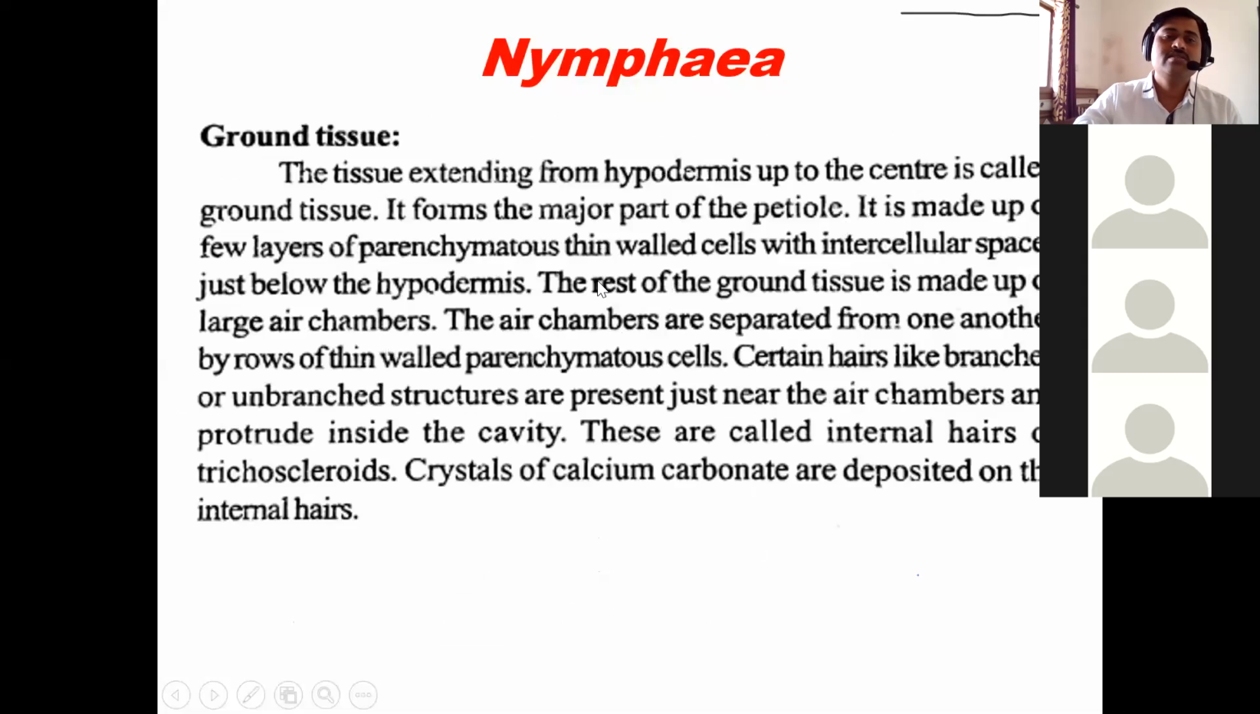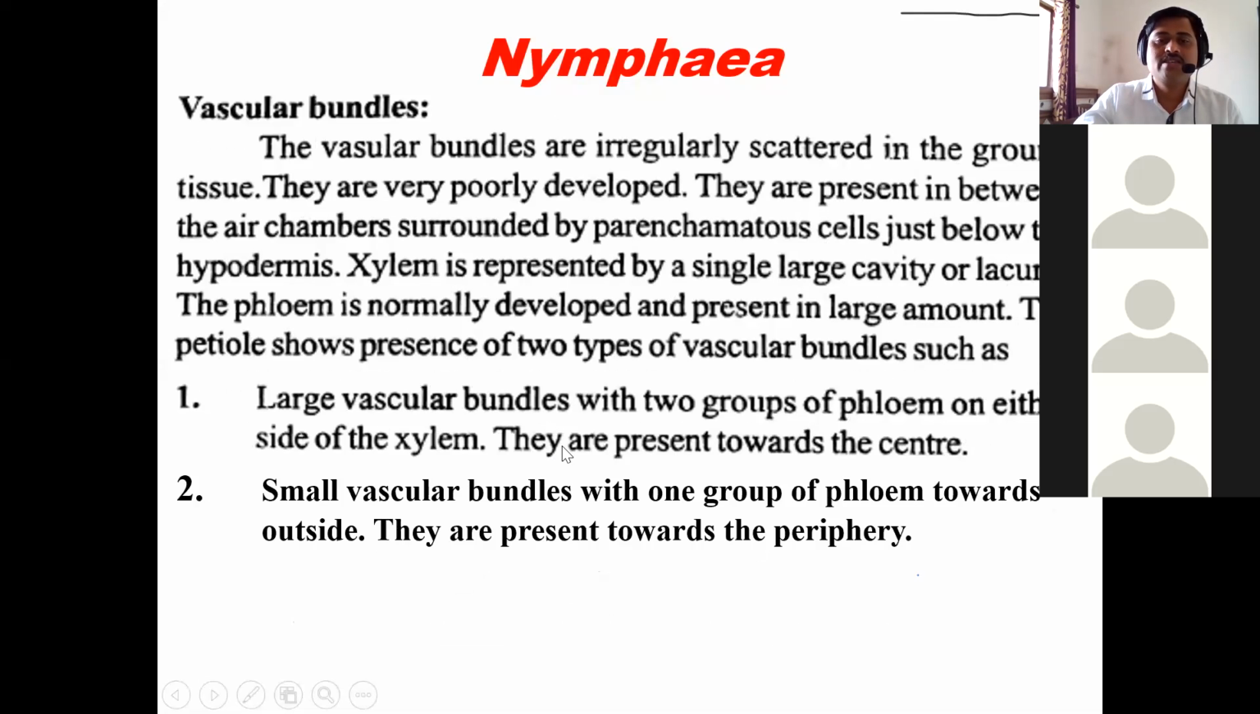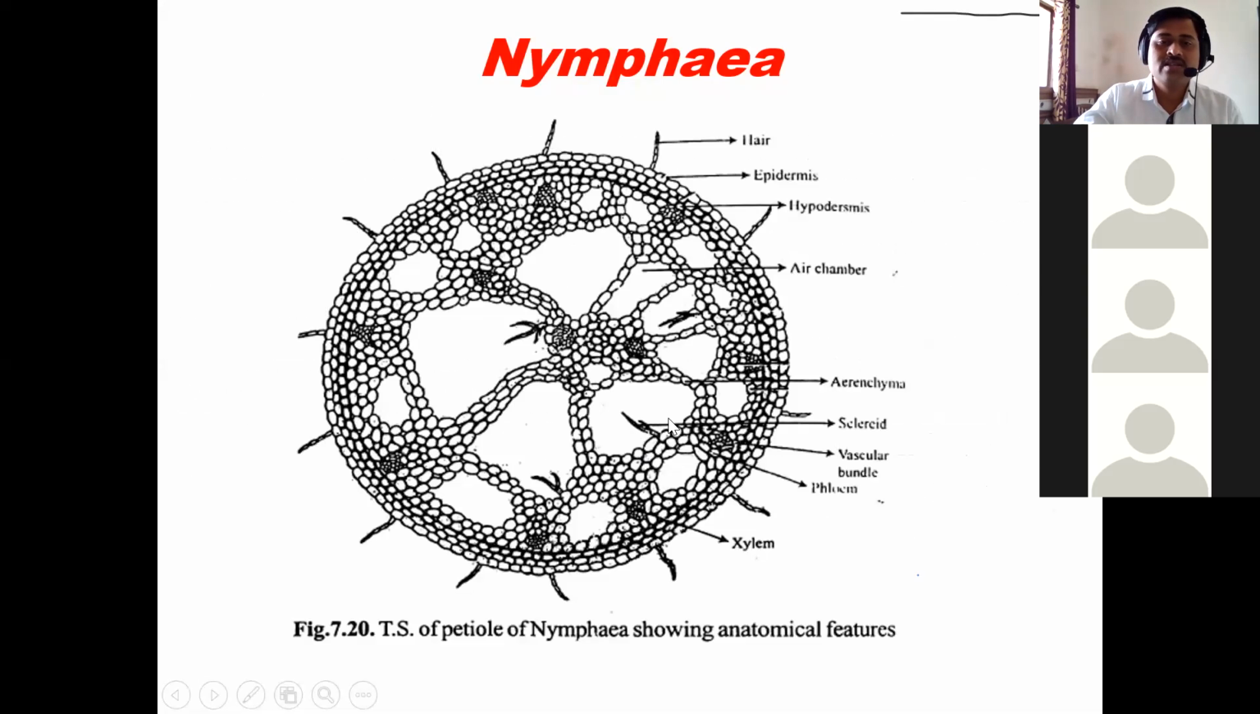Then next is the ground tissue. The ground tissue extending from hypodermis up to the center is called ground tissue. The ground tissue is parenchymatous, thin walled, and having intercellular spaces and air chambers in large numbers. Certain hairs, branched and unbranched, are present, and they are internal hairs. They are called trichosclereids, and they contain deposition of calcium carbonate. Sclereids are present in between these air chambers, internally.